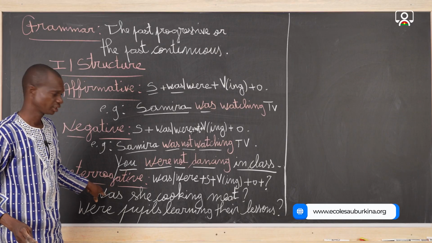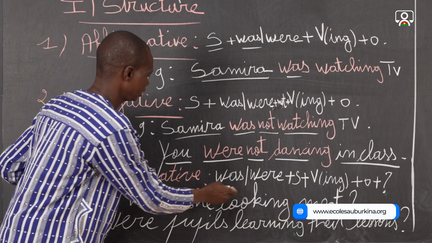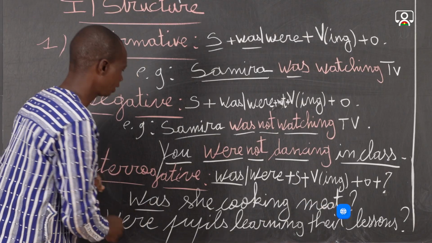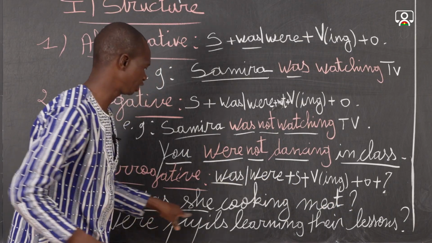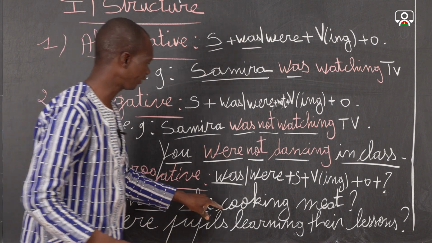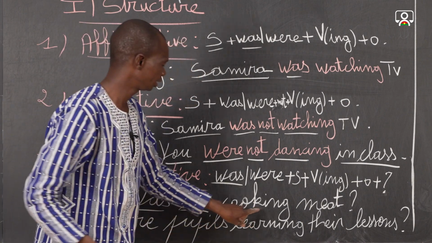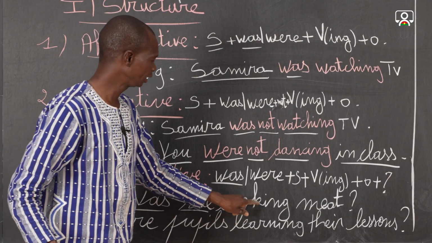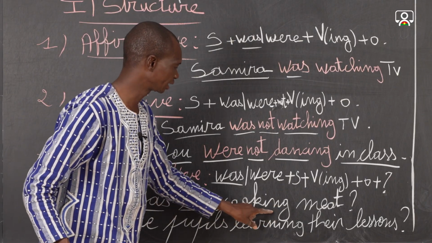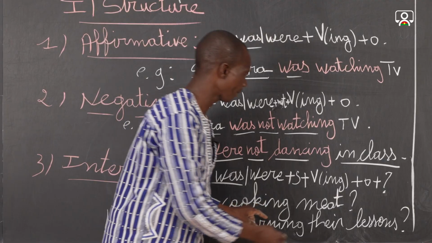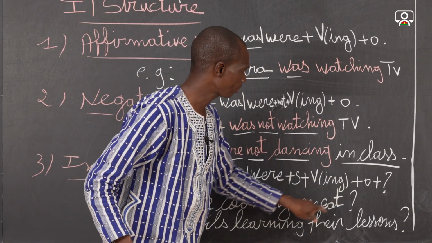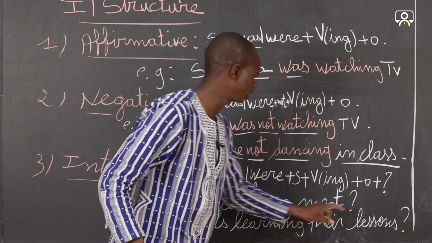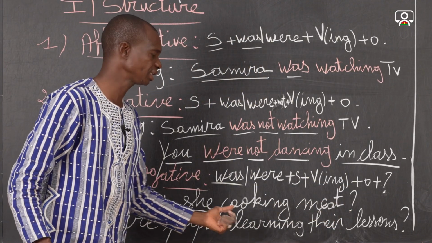Example number 1, was, and here she, then because it is she, we use was, and after it we have the base verb, which is cook. In ing form, cooking, it gives cooking plus meat. Then this is the object, plus the question mark here. Then, was she cooking meat?